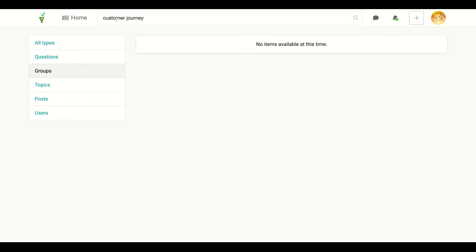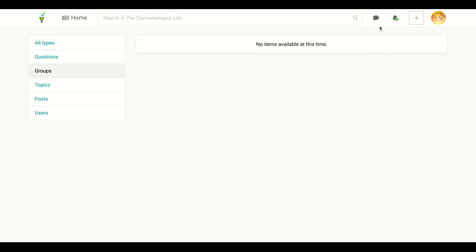This is a great search bar, especially for questions, to see before you ask a question whether someone has asked it before, and you'd love to see what's in there.